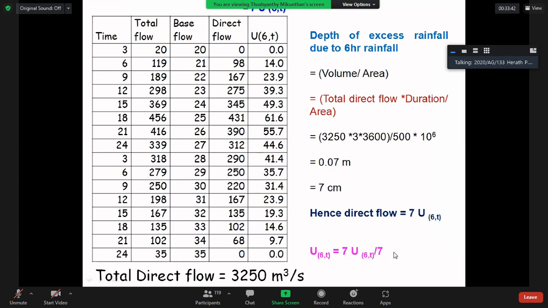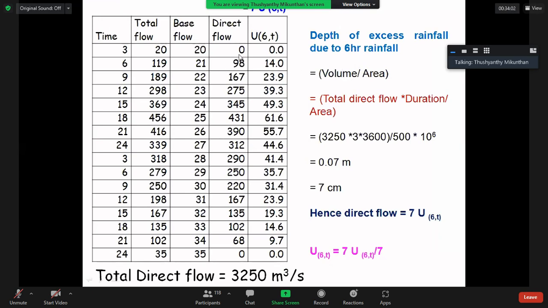For the duration, the question asks 6 hours of rainfall, but in the form... No, this is volume. Please be careful. This is volume, where you are measuring the volume in the channel.